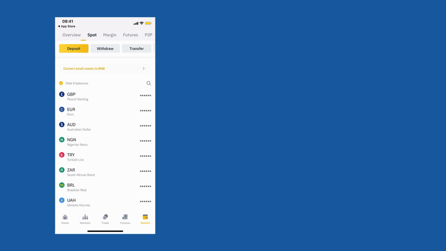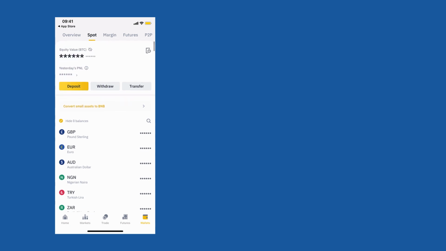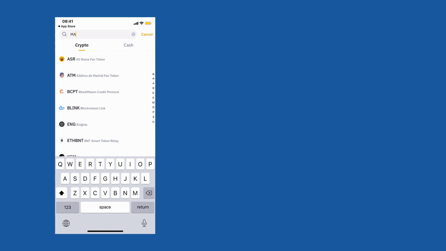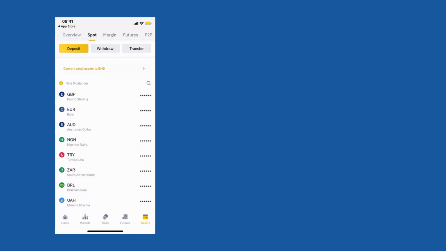And yeah, let's say you want to transfer funds from one account to another, like you have USDT in some other account. You can always click on deposit. You can select the coin that you want to deposit. For example, let's say you want to deposit MANA. You click on MANA and you'll see your deposit address here. You can simply scan the QR code, or you can share this deposit address to deposit your funds.